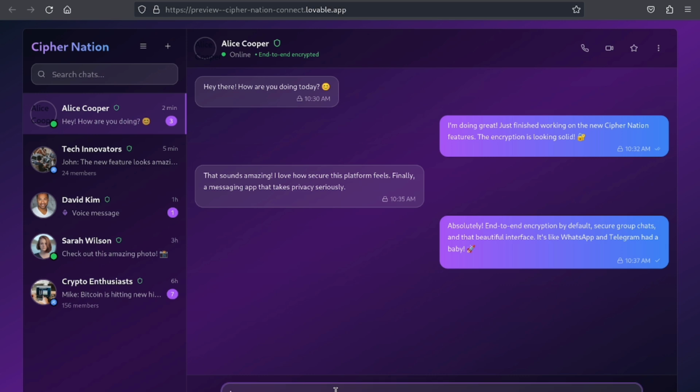So this is what it really looks like. It's similar to WhatsApp. You can type a text and send, although it's not going to send because it has not really been worked on the backend and all that.